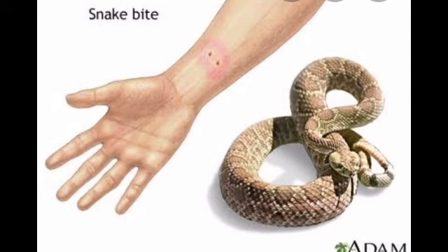Tie a tight tourniquet or cloth above the wound so that the poison does not reach the vital organs. Tightly, with the help of a cloth or tourniquet, tie that cloth above the wound, not below the wound, above the wound. While tightening, it helps so that the poison does not reach the whole body. So tie it with a cloth.